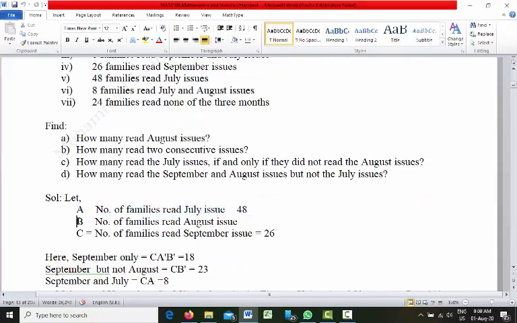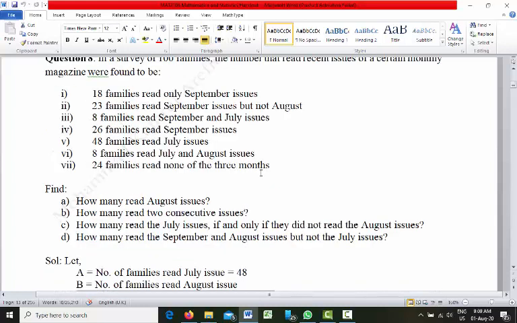B is the number of families who read August issues. It's not given. C is the number of families who read September issues. We can see that 26 families read September issues. So C, the number of families who read September issues, is 26.